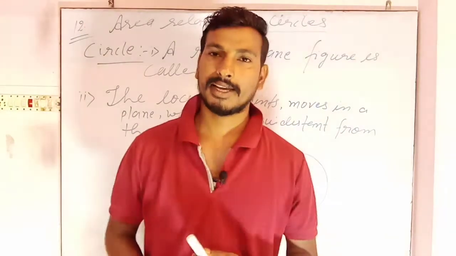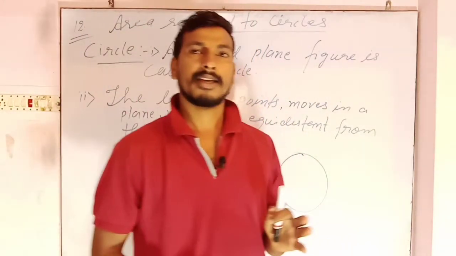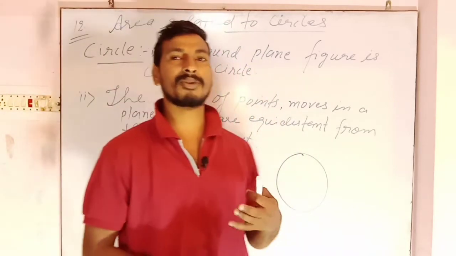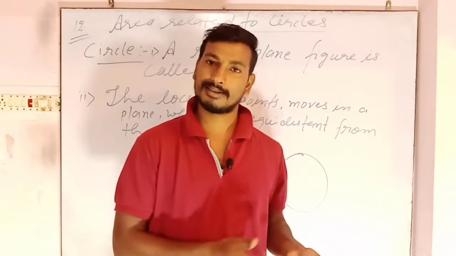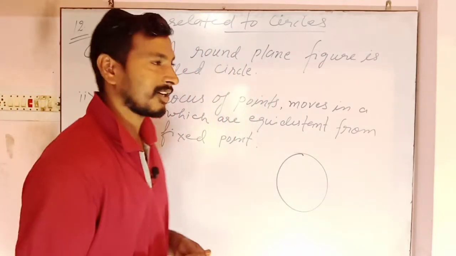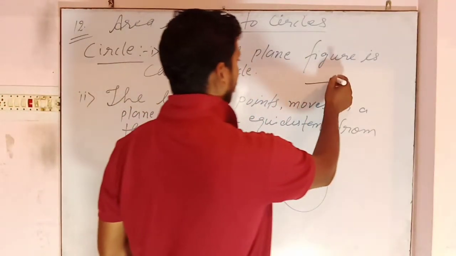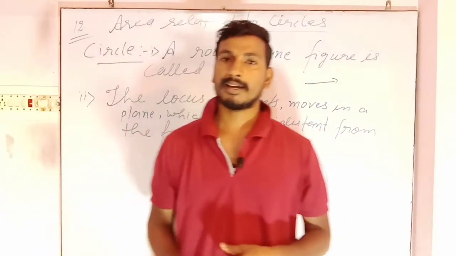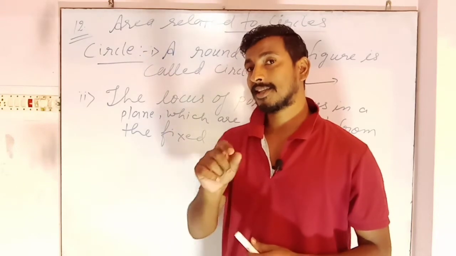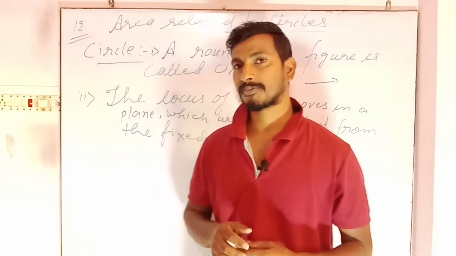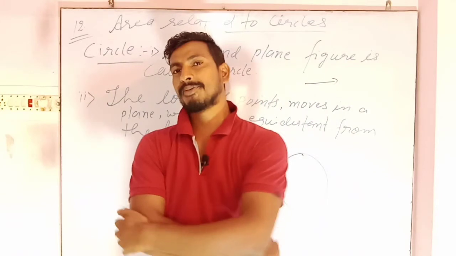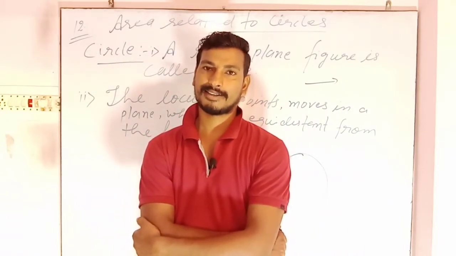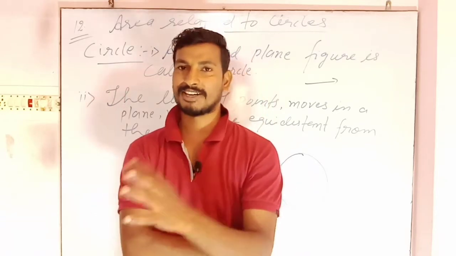लेकिन सवाल ये उठता है कि क्या यही डेफिनेशन क्लास 9 और 10 के विद्यार्थी भी देंगे? Will this definition be good enough for a student of class 9 and 10? Then surely not. There is a standard definition given especially for higher class students, and that definition is: the locus of points moving in a plane which is equidistant from a fixed point is called circle. Did you get it? Certainly not.